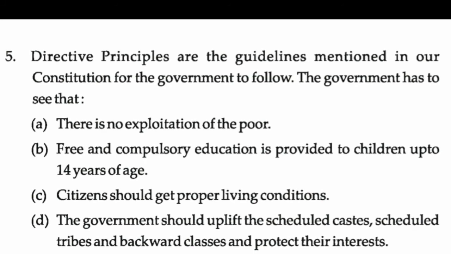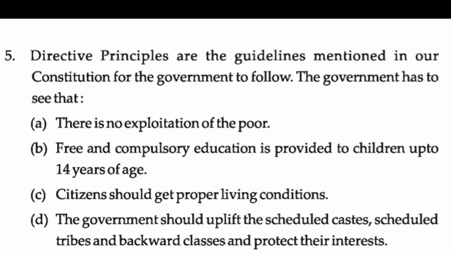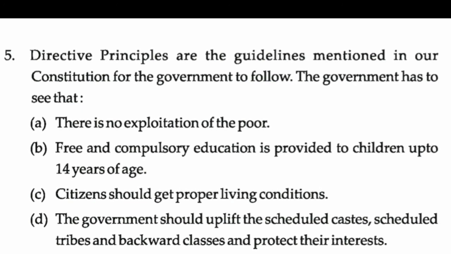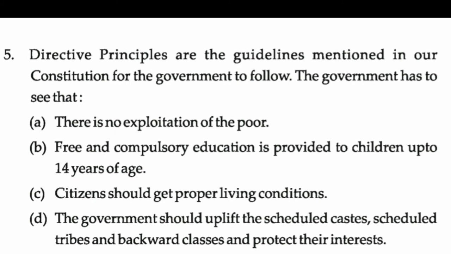B. Free and compulsory education is provided to children up to 14 years of age. C. Citizens should get proper living conditions. D. The government should uplift the scheduled castes, scheduled tribes, and backward classes and protect their interests.